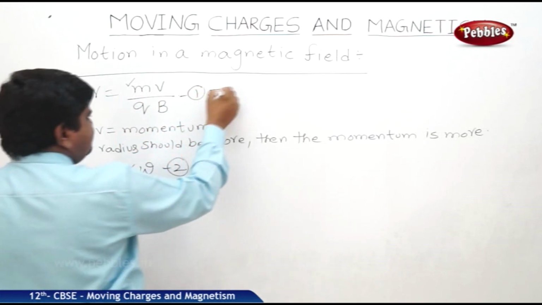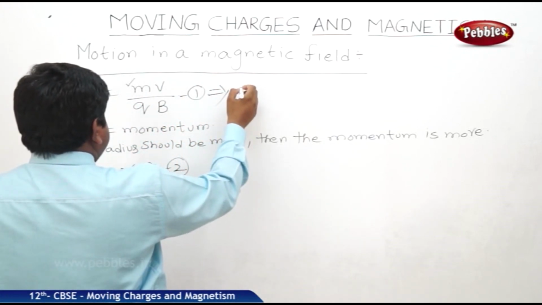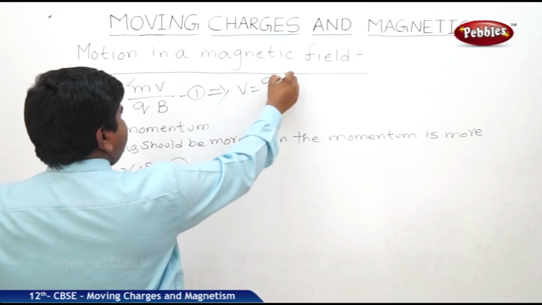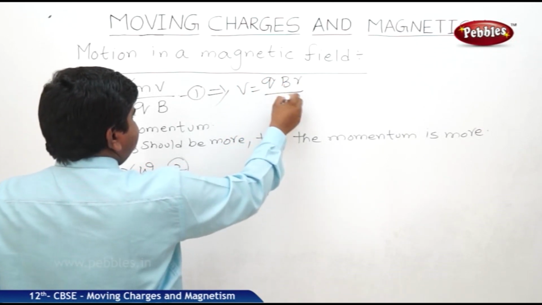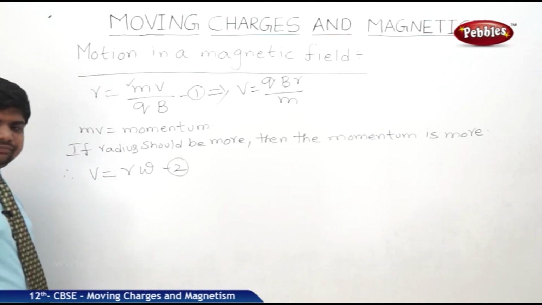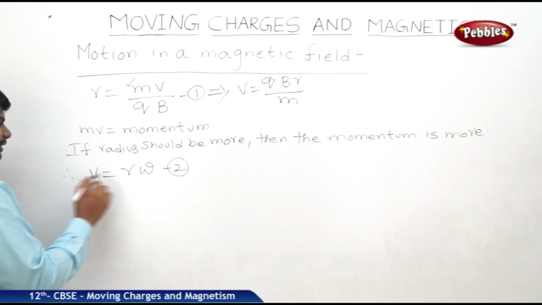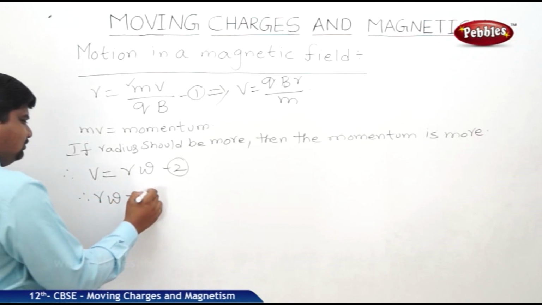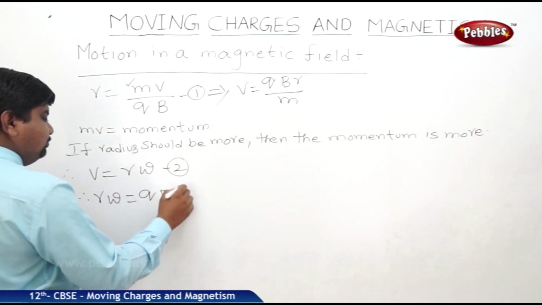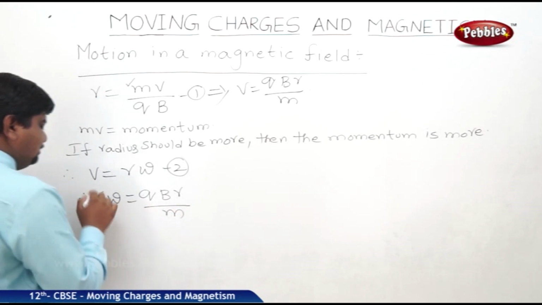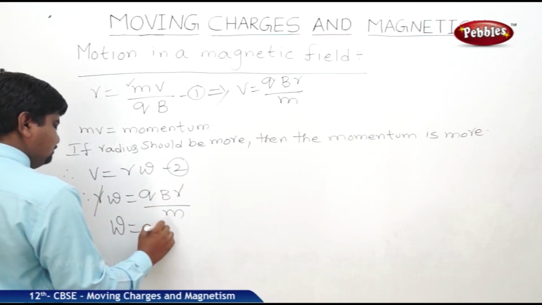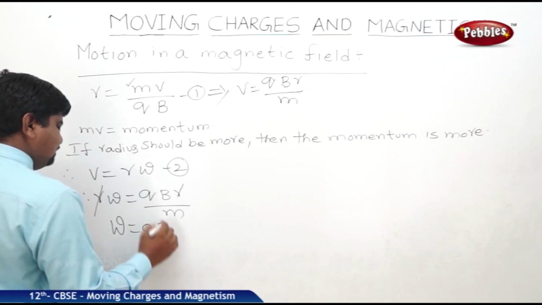From this explanation, we can write v is equal to q B r by m. So v is equal to q B r by m and v is equal to r omega. Therefore, r omega is equal to q B r by m. r and r get cancelled. Therefore, omega is equal to q B by m.